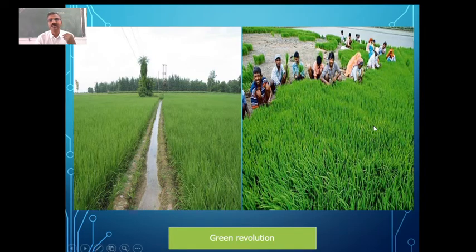It resulted in increased irrigation facilities and also use of fertilizers and pesticides, and ultimately resulted in better yield. They also started developing different breeds, or you can say varieties, of plants through plant breeding. You can see the increase here. This is because of the Green Revolution.